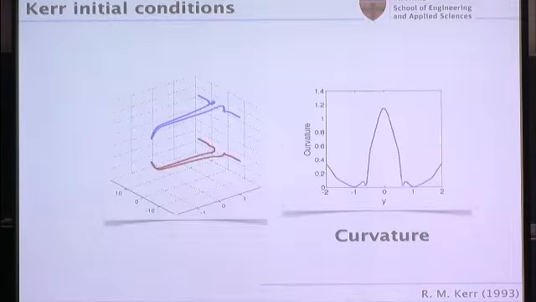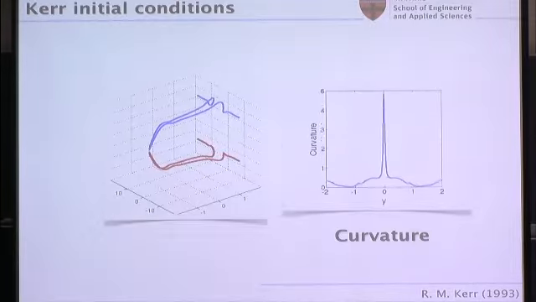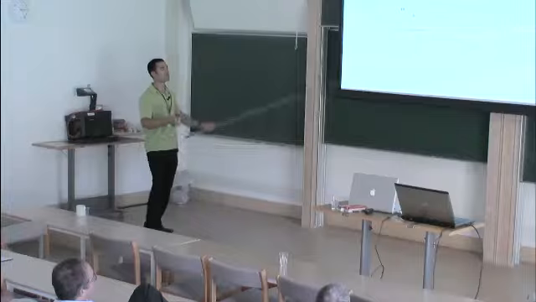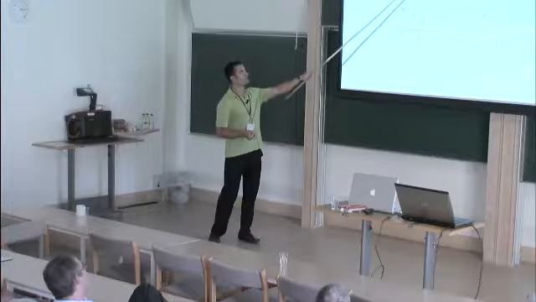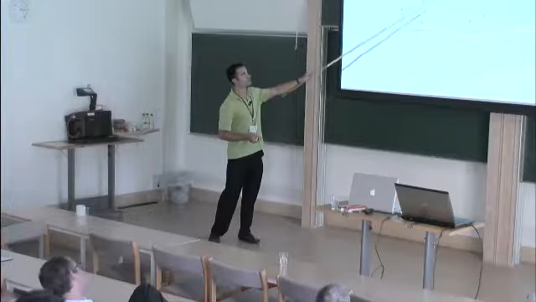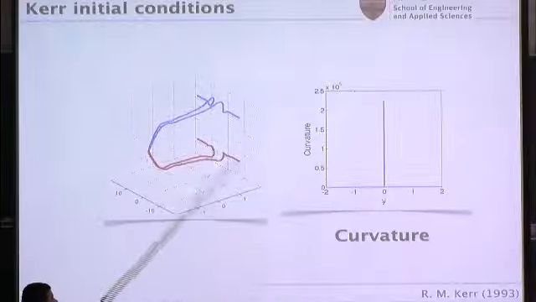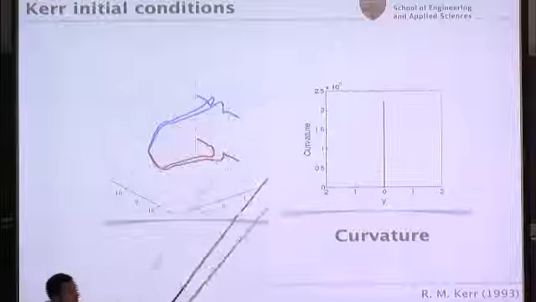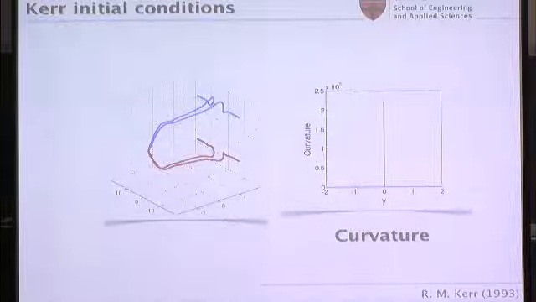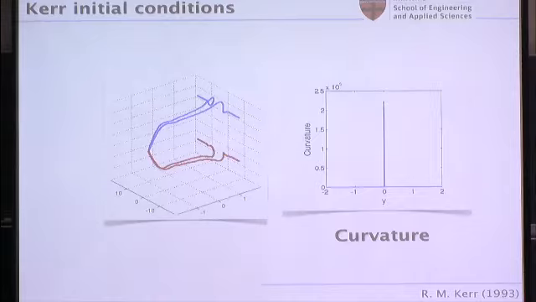Okay. So now I can actually do simulations. I can take this approximation, the filament approximation, and for example, take the famous initial conditions by Bob Kerr and run them for two anti-parallel vortex filaments. What I'm plotting here is the curvature at the tip of the filament. So you can see the curvature actually went up by 10 orders of magnitude. So these guys became sharper and sharper at their tips. So that was a promising sign. And also the tips came closer and closer by 10 orders of magnitude. So you can see there's a good chance that maybe we stretched this guy enough to have gotten a singularity.